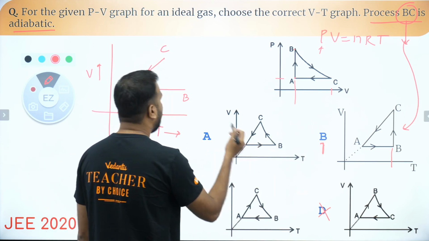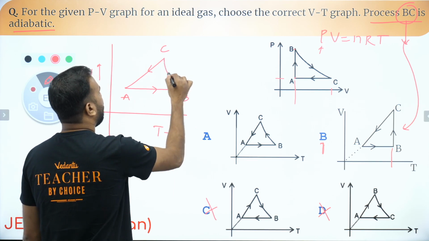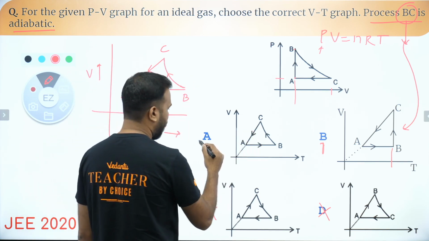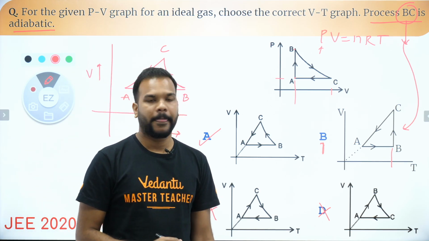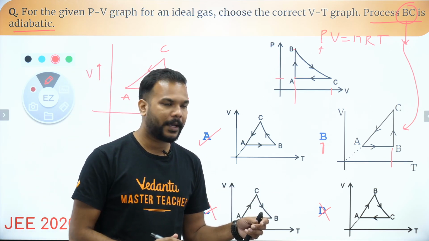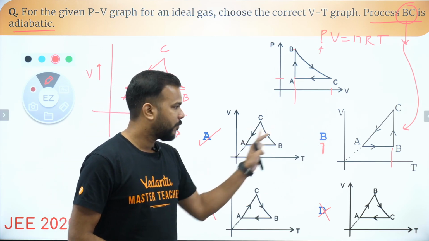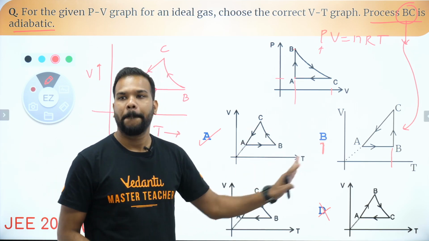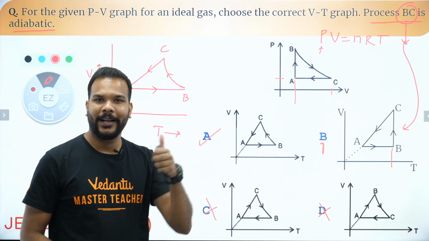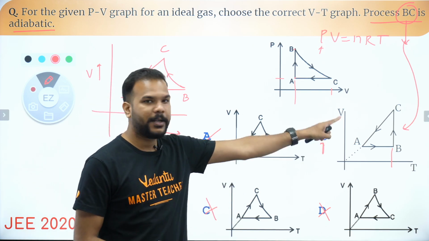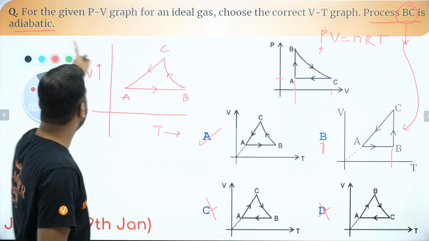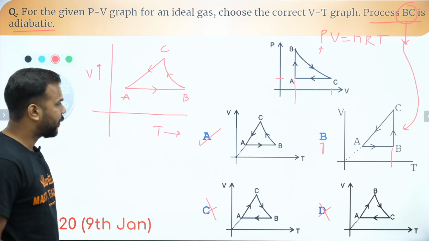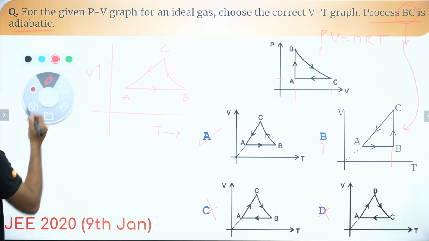That means the correct answer is going to be this option. I hope you guys got the method. We didn't have to actually solve it. We didn't have to get into the mathematics behind it. All we needed was the analysis of options A and B. That graph shows B to C as an isothermal process, which it actually is not, because the question says B to C is an adiabatic process. So that's our correct answer, guys.